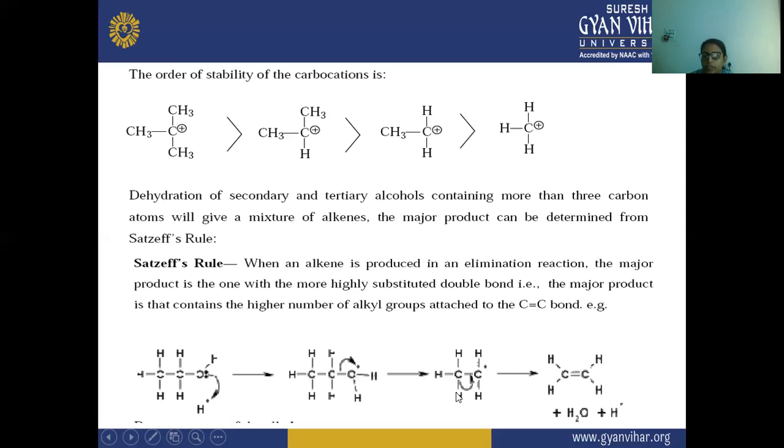Then this H is removed from here and a double bond is formed. Both carbons get their hydrogens, plus H2O, plus the H positive removed from this carbon atom. So there is a formation of this alkene, this unsaturated compound, from this alcohol.